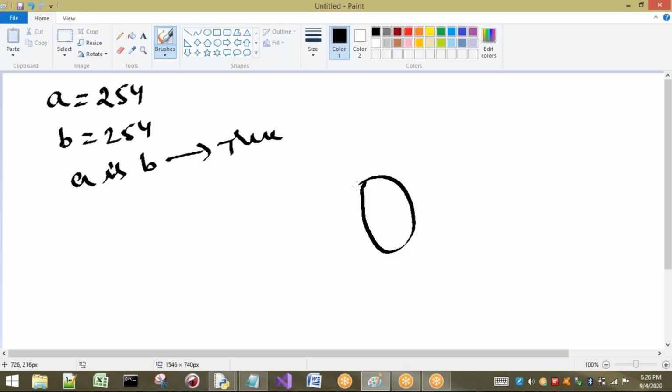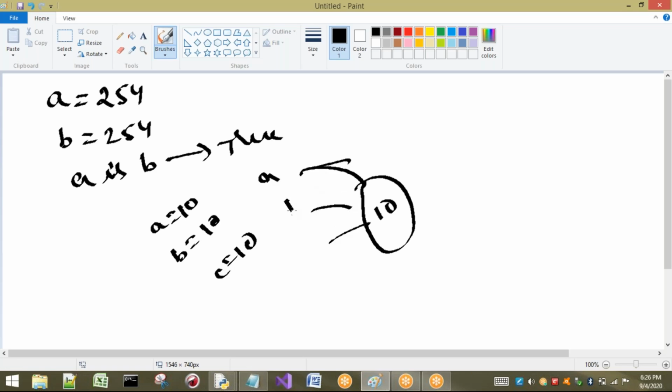So see, this is one object. For example, the object contains some 10 value. If anyone takes the 10 value, then automatically all of them are referring to this same memory location. This reusing of the same object concept is applicable only for generally used numbers. Those generally used numbers have been considered to be from, for example, 0 to 256, up to 256.